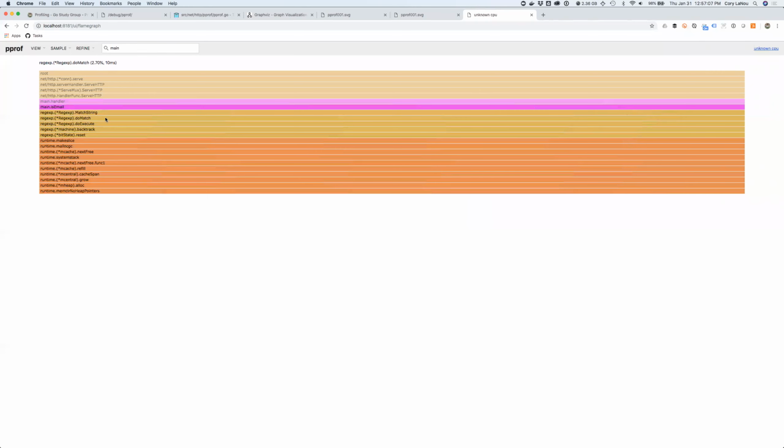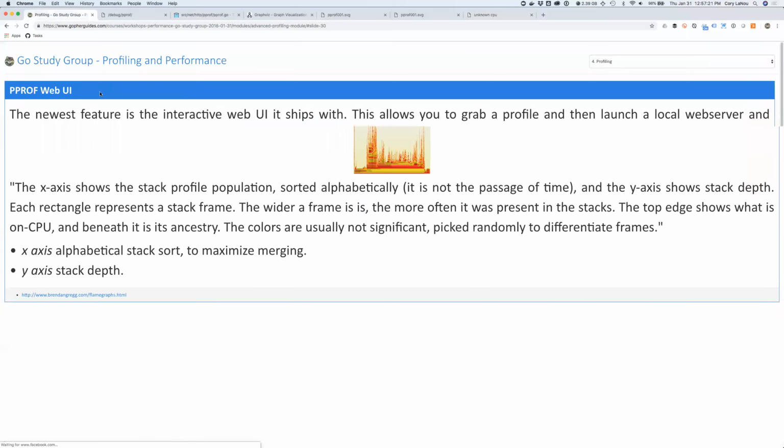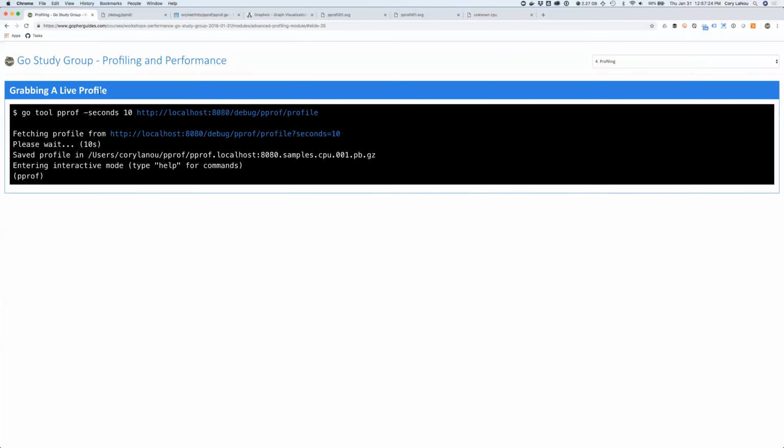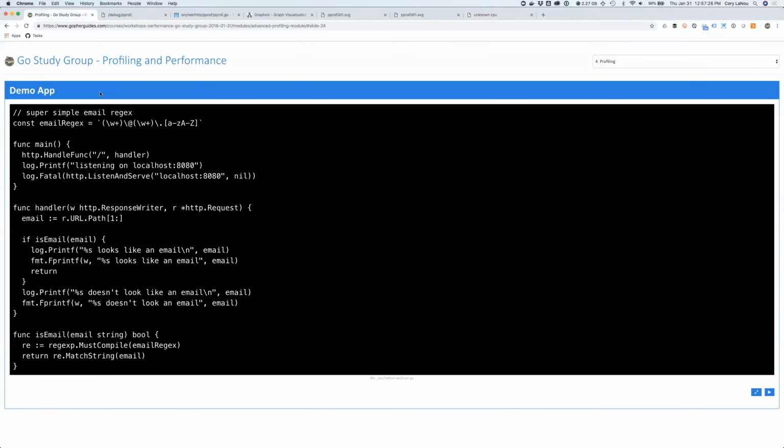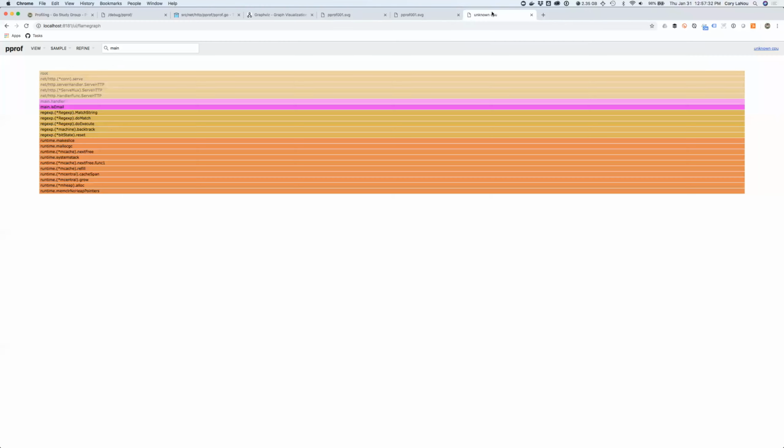I've got the match string, the do match, the do execute. So really there's nothing I can do here. They actually made an optimization, I forget when it was, maybe in 110 or 111, where it's actually optimizing out. If we look at my code back here, this used to be something I could optimize, but now the code does it itself. This is the really cool thing about Go. Their compiler gets better and better. I had this must compile in here. See the regex must compile? Notice that you don't see a must compile in here. Do you know what they actually did?